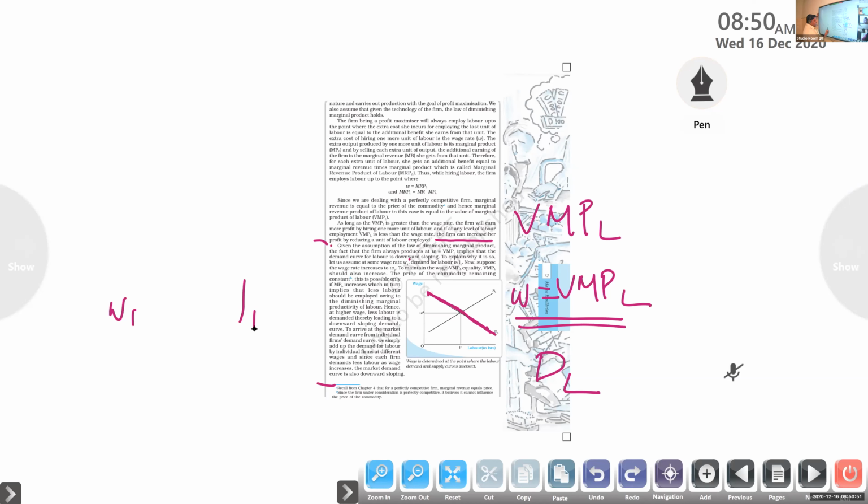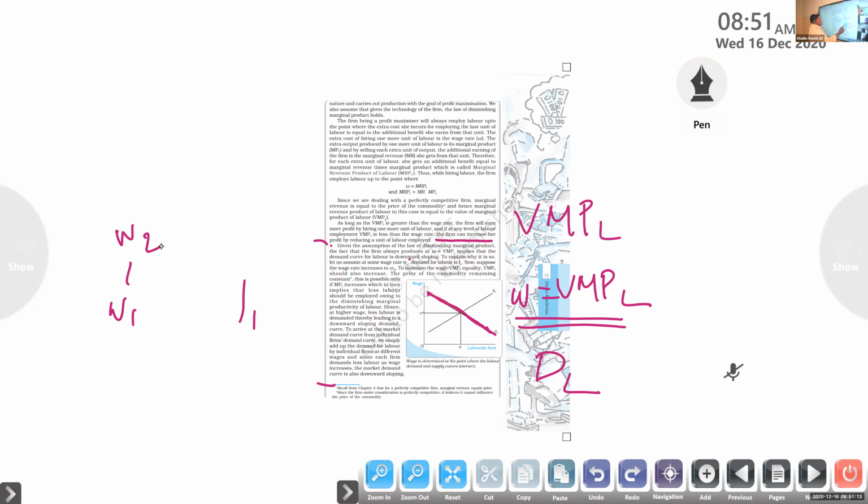Now suppose the wage rate increases to W2. To maintain the wage and VMPL equality, VMPL should also increase. Clear or not?